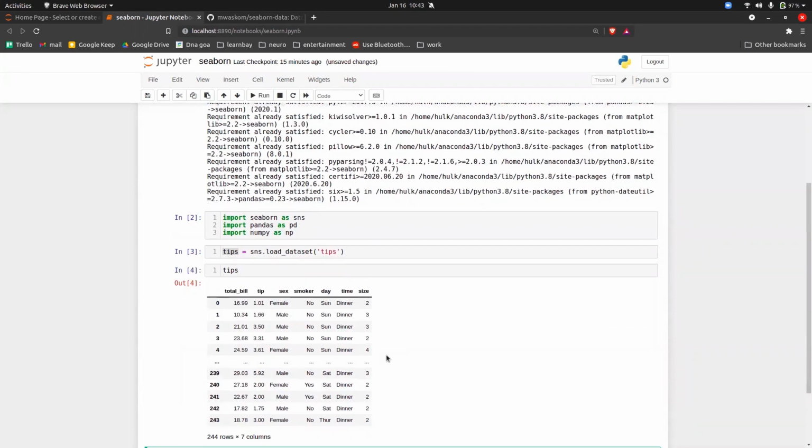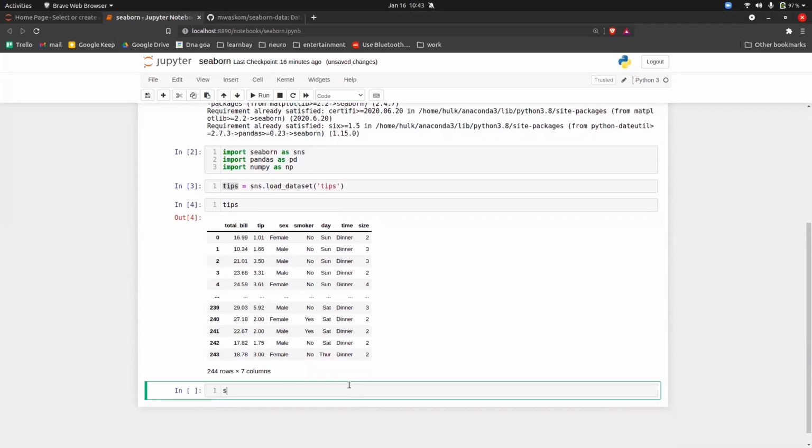So this is the tips data where you have total bill. This is data of a restaurant, I guess, where they have recorded each and every response from the people who came there to eat. Total bill, tips, what was the gender, whether they were smokers or not, what was the day, Monday, Tuesday, Wednesday, Friday, what was the time, and size, which is nothing but how many people came, size of 1, 2, 3, 4, 5. Now in Seaborn we have something called a relational plot. So sns.relplot, that is relplot.